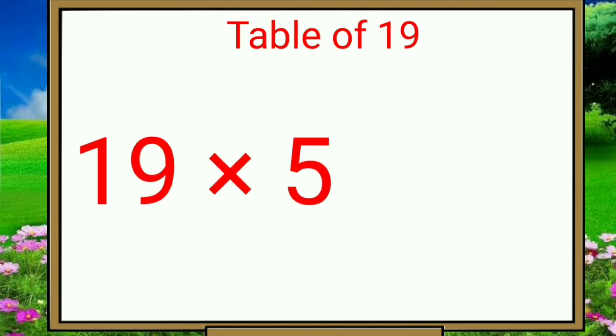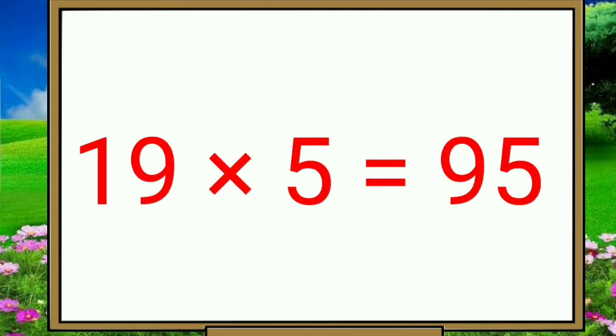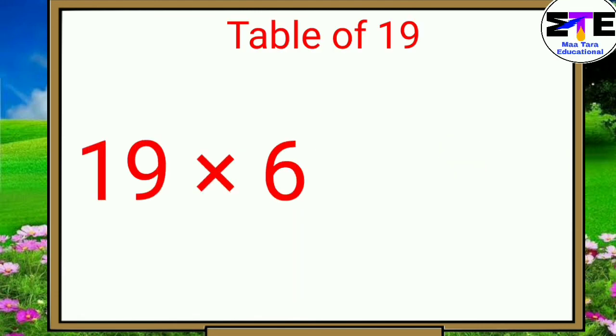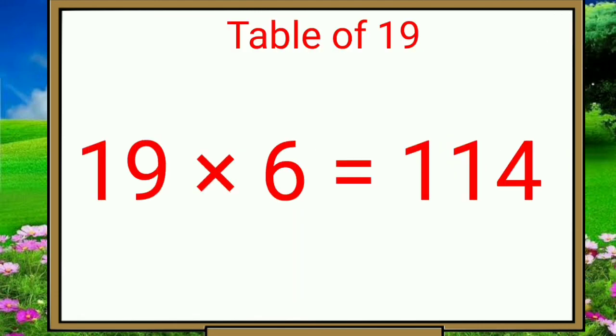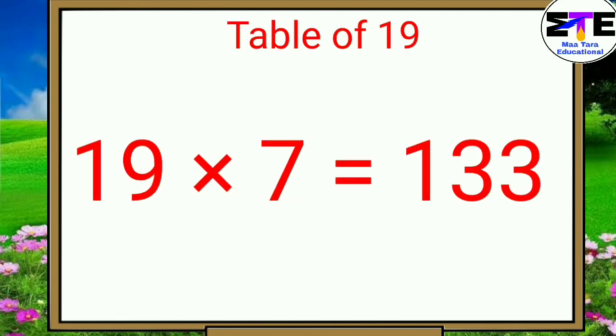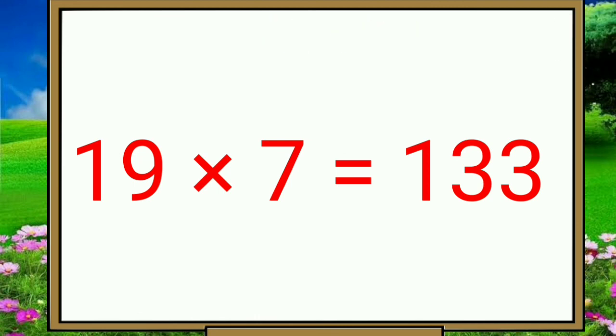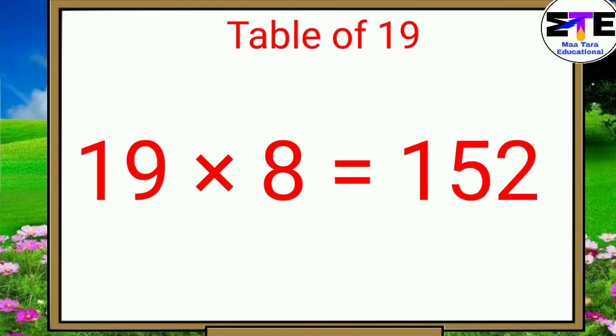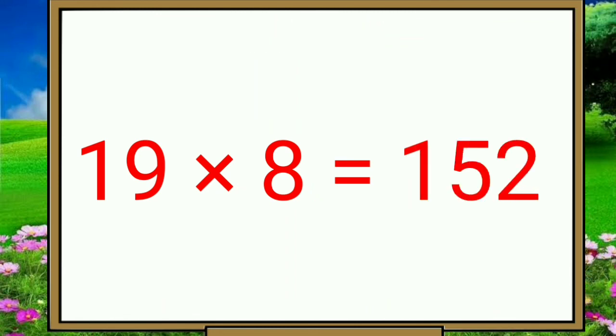19 fives are 95. 19 sixes are 114. 19 sevens are 133. 19 eights are 152.